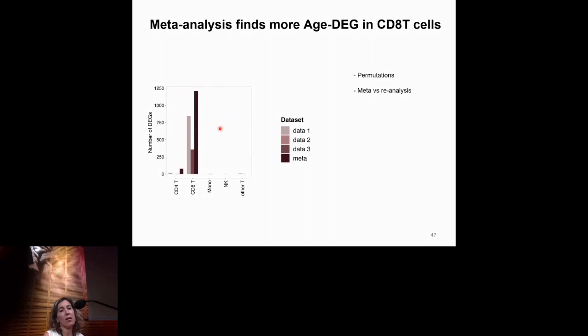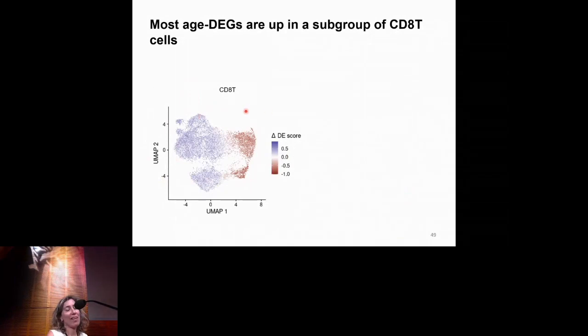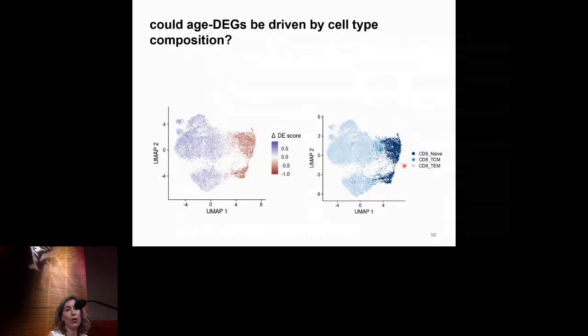But one thing that was bugging us is that when we look at the average expression levels of the differential expressions in CD8 T cells, where we have many, it looks like there is some kind of stratification where we find that the genes are especially upregulated in a group of cells and downregulated in another group of cells. And this really looks like changes in cell type composition. And indeed, when you look at the subcellular cell types such as CD8 naive, CD8 memory, and so forth, this is exactly what we're seeing. So really, when we work on single cell, if you don't look at higher resolution cell types, you might be confounded by cell type composition changes.